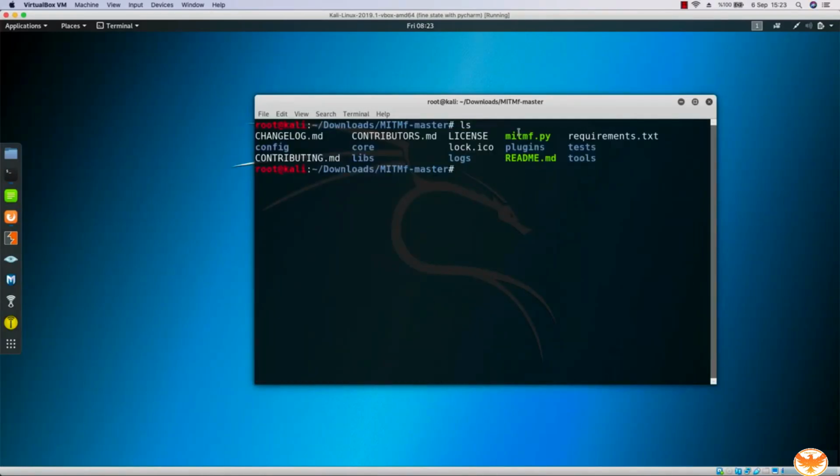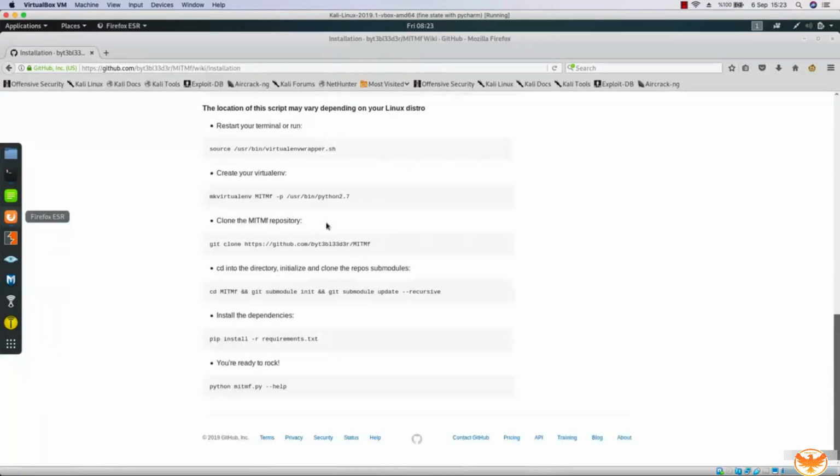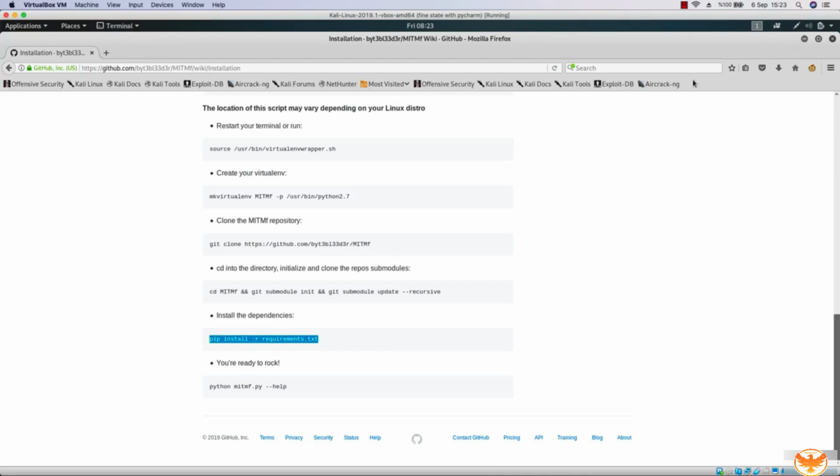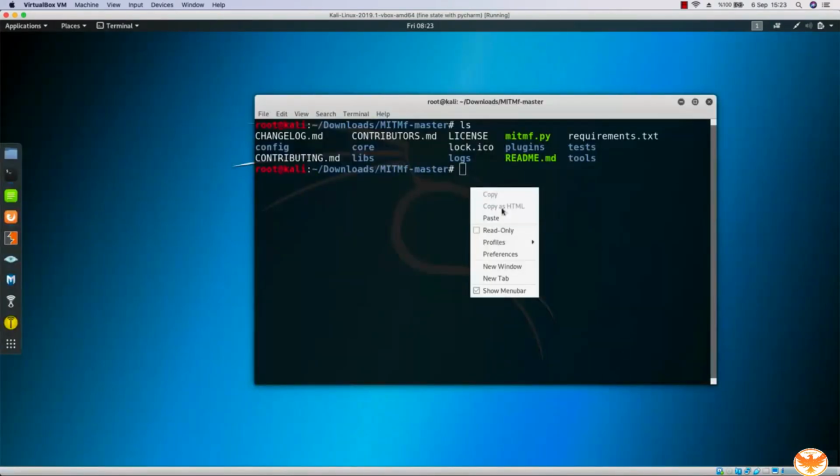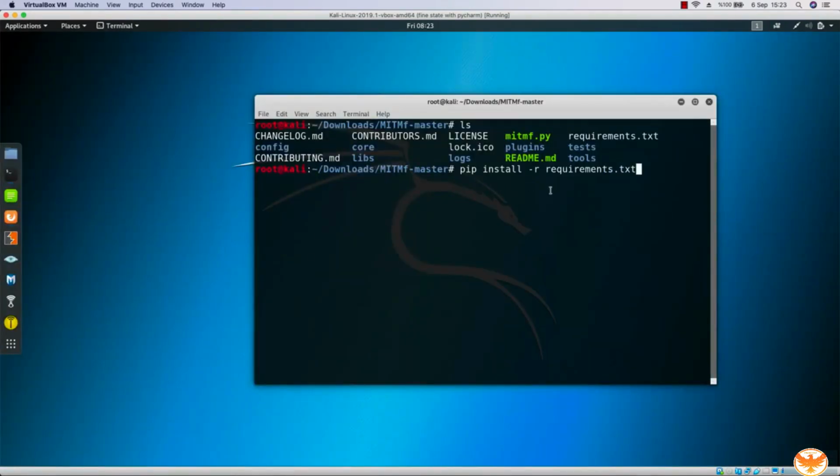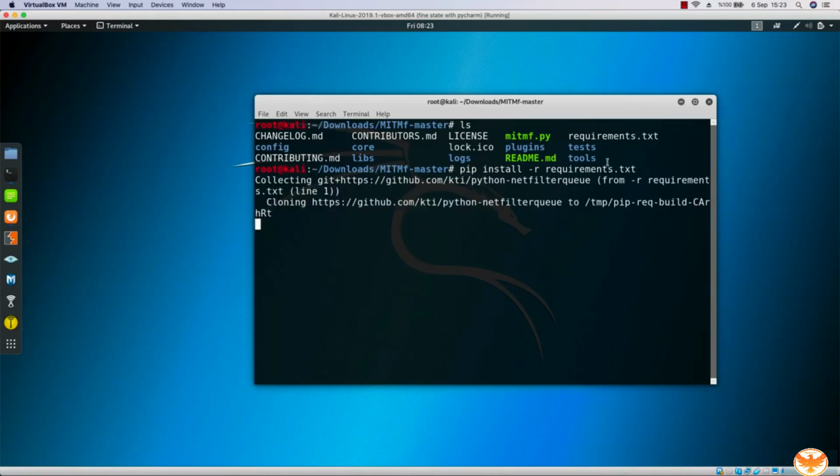If I say ls, then I will see this requirements.txt, and all we have to do is run pip install like this. This pip install command is to download Python dependencies, and actually we're going to use that a lot in the Python section as well. So let me paste this and run this. After this is completed, then you will be able to run the man-in-the-middle framework tool in a proper way.